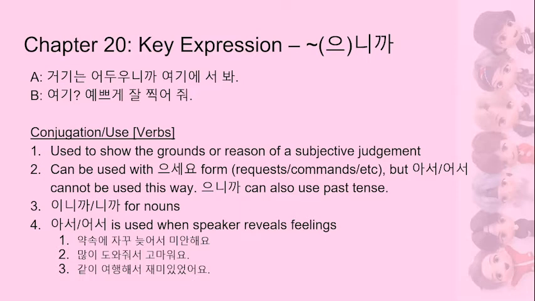And I think it's important to focus on this is giving grounds or reason for a subjective judgment. So it's not something that's necessarily factual. So for example, this 거기는 어두우니까. So this person, in their subjective opinion, it's too dark over there. So come over here. And that's their justification, their subjective opinion. So that's why they're using this 으니까 form instead of something like 아서 어서, which is sometimes for more factual or just general statements. But again, they're pretty similar and can sometimes be used interchangeably. I wouldn't worry about it too much in detail.